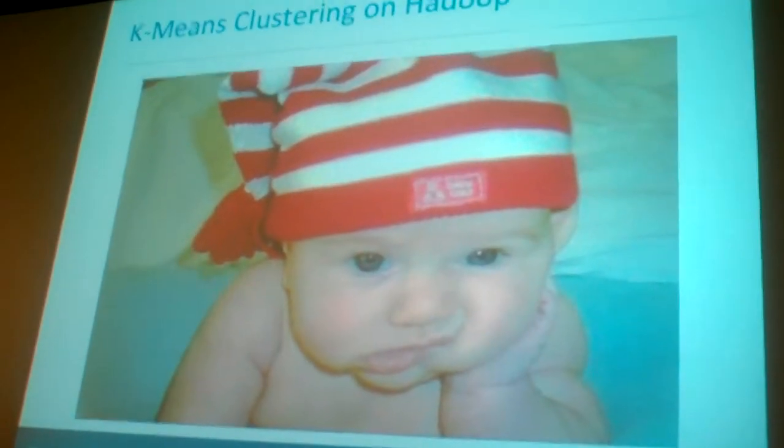All right. I mentioned K-means clustering on Hadoop, right? A lot of people have been trying to do K-means clustering on Hadoop, and it's been terrible. It's been terrible for a long time. Why is it terrible? K-means is a heuristic. K-means is a trick. The actual K-means problem itself is an NP-hard problem, and the common K-means algorithm, called Lloyd's algorithm, is an approximation to it, all right?